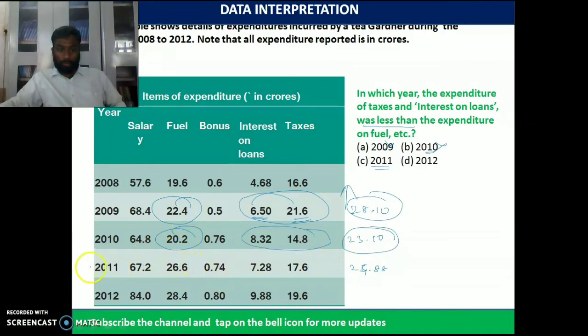Simple logic. 2011. You can see here 26.6. So which is highest? Fuel is highest, so the value is less. The 7.28, the total of the interest on loans and taxes is less than the fuel amount. So it is in the year 2011.